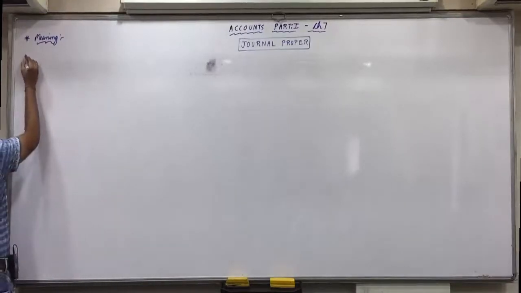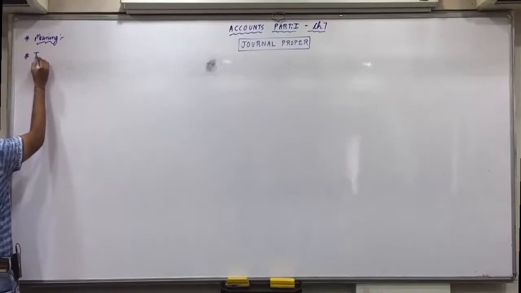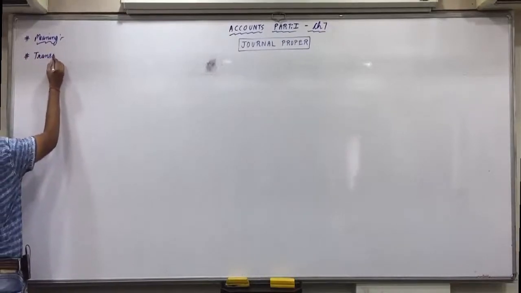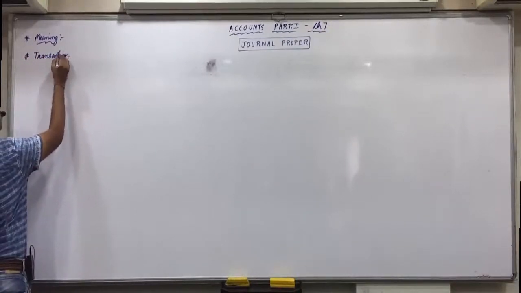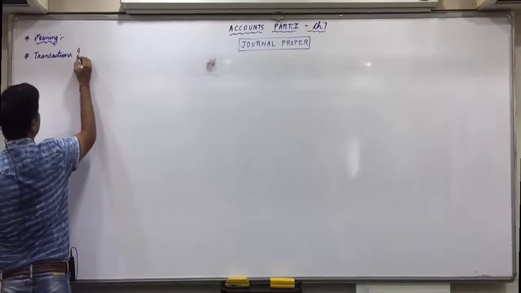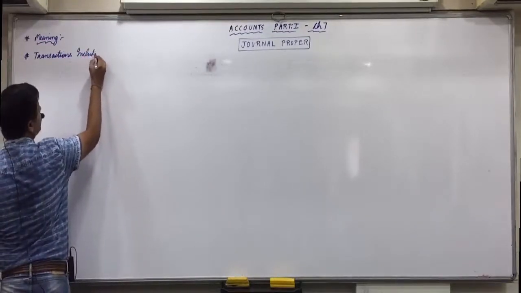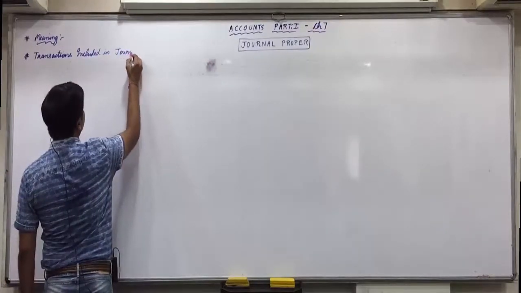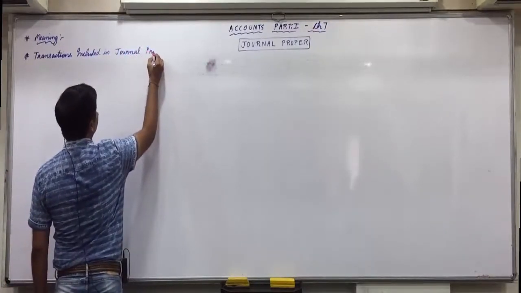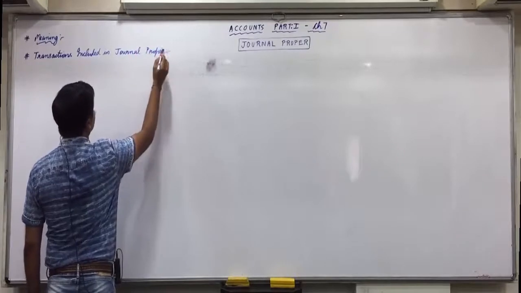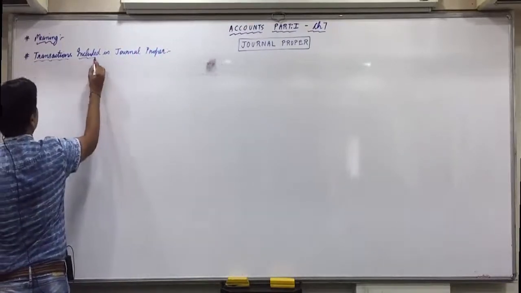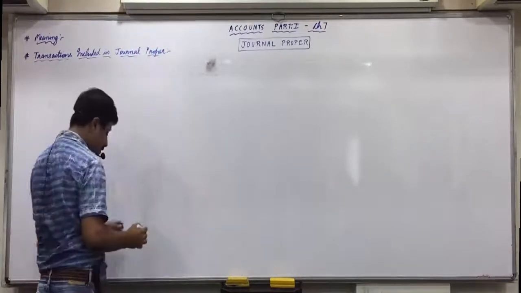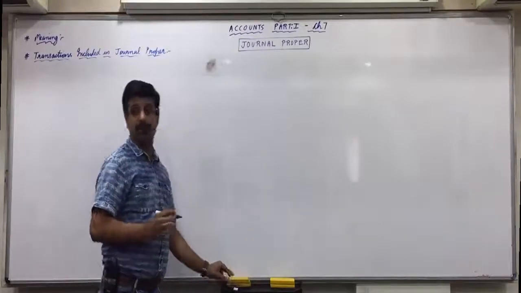So, give the heading: transactions included in journal proper. Three columns will make: serial number, transactions and rules.